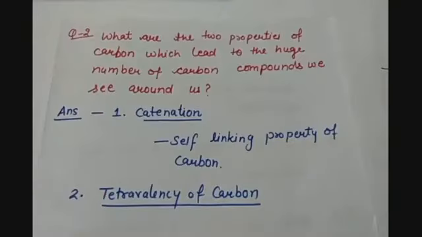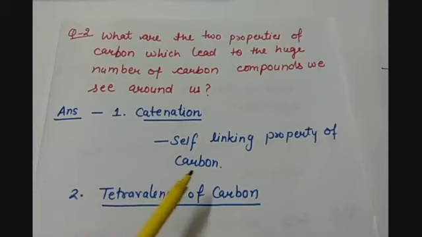Question number 2 was, what are the 2 properties of carbon which lead to the huge number of carbon compounds that we see around us? We have discussed these properties of the carbon compounds under the topic versatile nature of carbon in lecture number 4 in very much detail. So I will not be giving much time here for these 2 properties, but let me tell you that the first property is catenation, that is the self-linking property of carbon. Self-linking means carbon has a tendency to attach with carbon atoms and form a long chain.